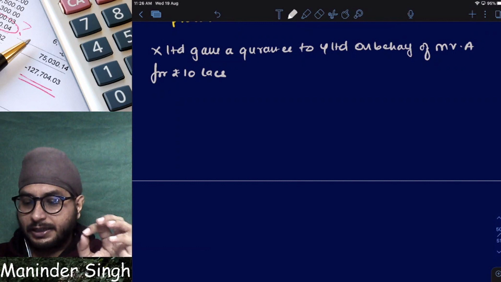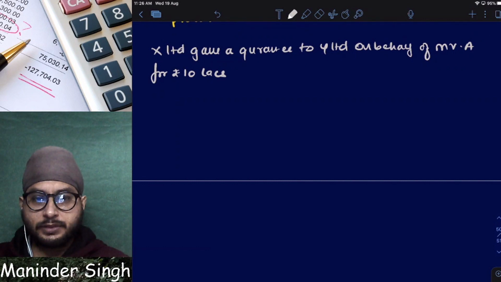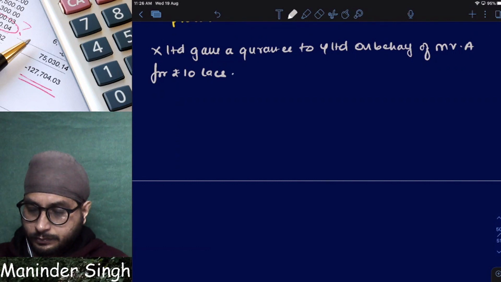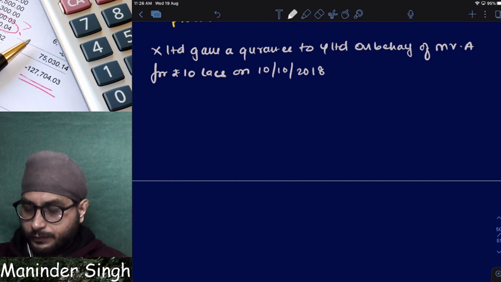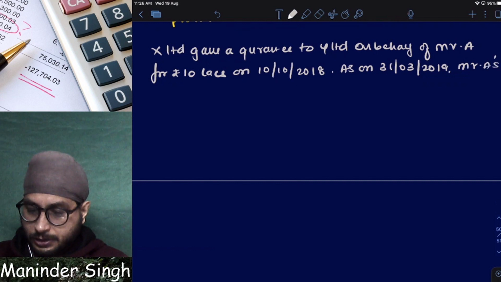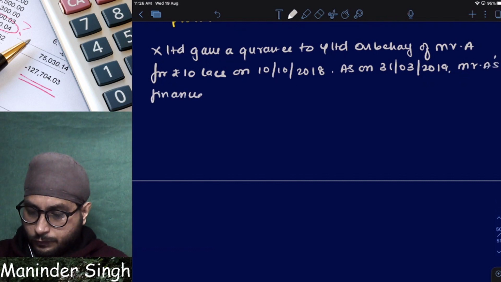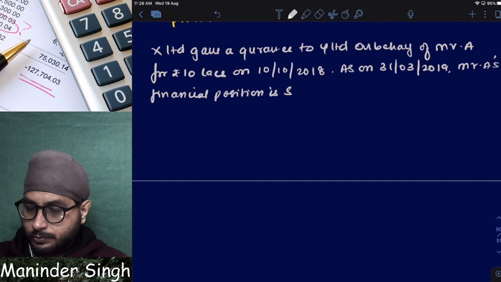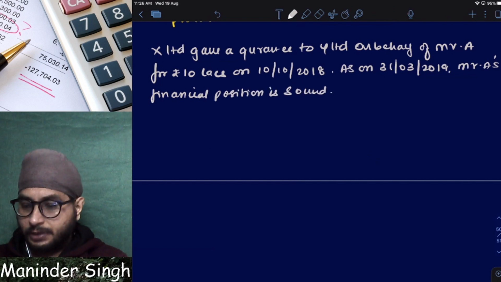X Limited gave a guarantee to Y Limited on behalf of whom? Mr. A, for how much? 10 lakhs. On which date? On 10th October 2018. Clear? As on 31st March 2019, Mr. A's financial position is sound.